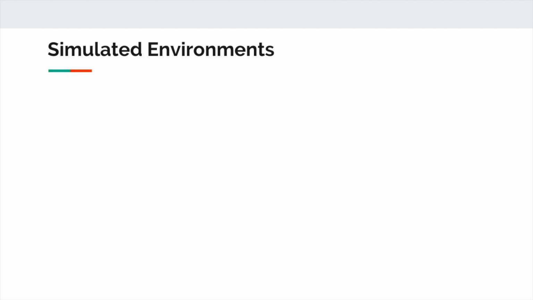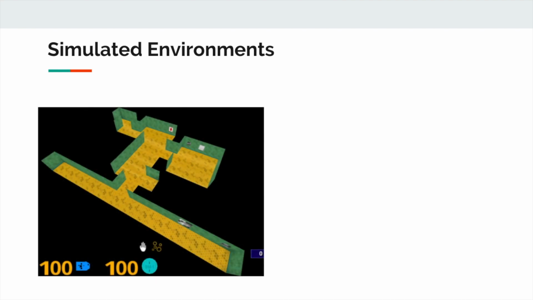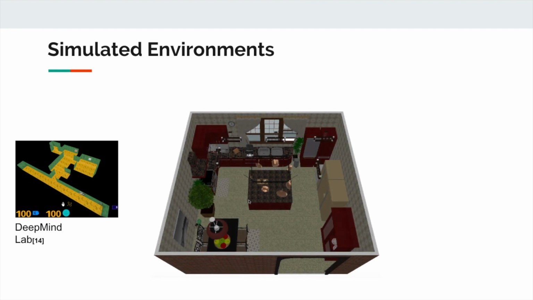There are a variety of simulated environments available today, a few of which are DeepMind Lab, which is a tweaked version of the Quake engine, providing a very rudimentary maze structure with various objects within the maze that can represent positive or negative rewards. Next, we have House 3D, created through the SunCG 3D models. This is an environment representing a variety of rooms with 80 plus objects in the rooms, and essentially represents a house in general with potentially multiple levels.